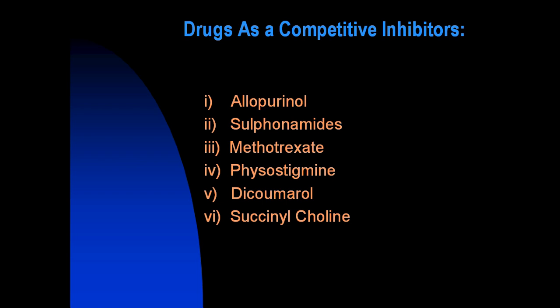Methotrexate. Methotrexate is used for cancer therapy. Chemically it is called 4-amino N10 methyl folic acid. This drug structurally resembles folic acid, hence competitively inhibits the folate reductase enzyme and prevents the formation of tetrahydrofolate from dihydrofolate, hence DNA synthesis suffers.